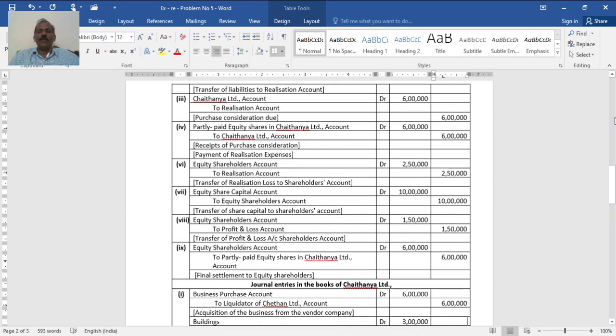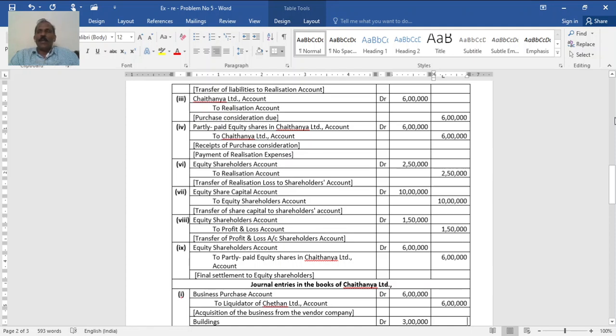Then when you prepare the realization account, you will get the loss. Total debit is 13 lakh 50,000; credit is 5 lakh creditors and 3 lakh purchase consideration; the 2 lakh 50,000 difference is in credit. So the entry: equity shareholders account debited to realization account, transfer of realization loss.